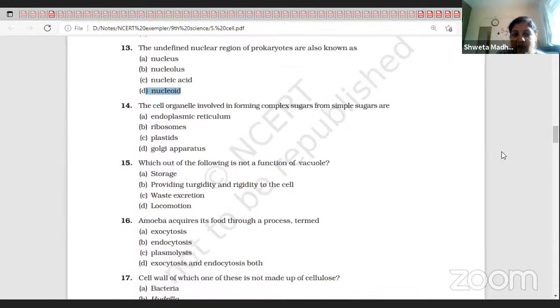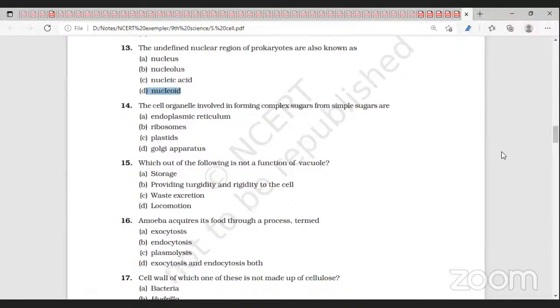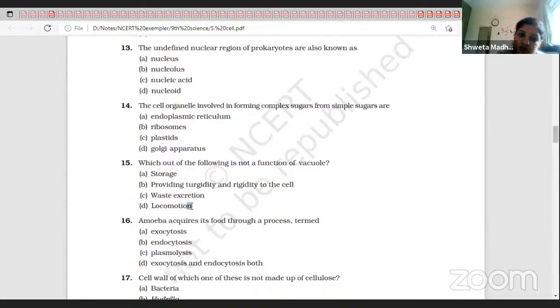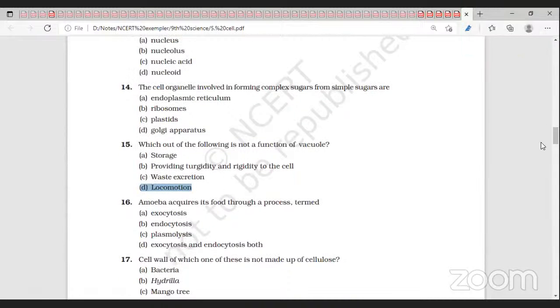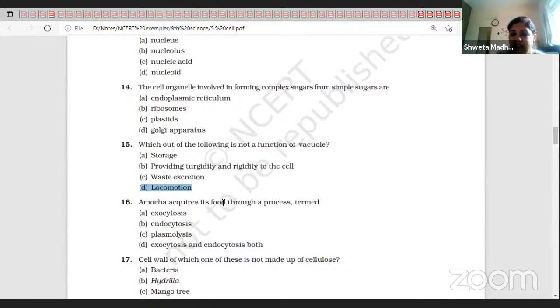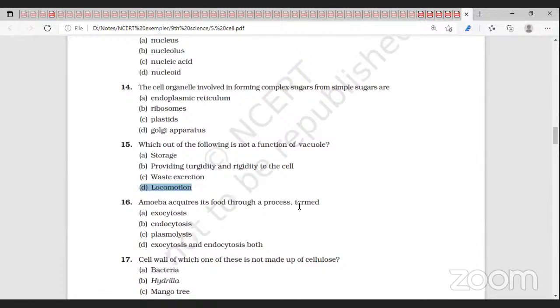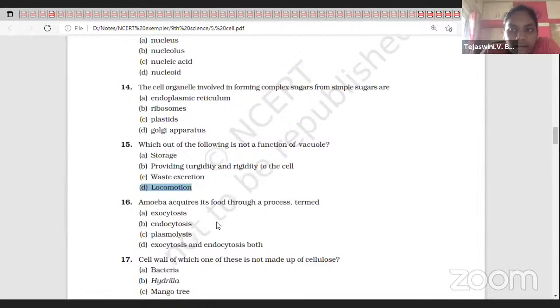Which out of the following is not a function of vacuole? Locomotion. Movement is not the function of vacuole. It has a function of storage. It has a function of providing turgidity and rigidity as well as waste excretion. Amoeba acquires its food through a process termed endocytosis.